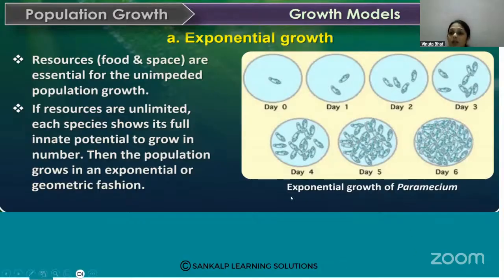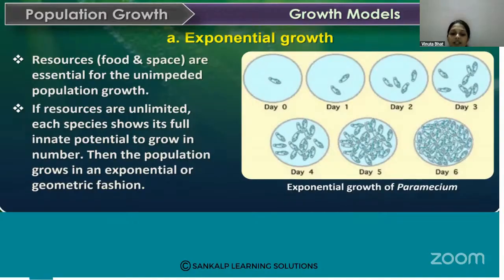The human population is growing rapidly, so it creates some problems in our country also, right? It is therefore natural for us to be curious about how the other organisms grow. You know that the human population is growing very fast, okay? But what about the other organisms? That is the natural curiosity, okay?